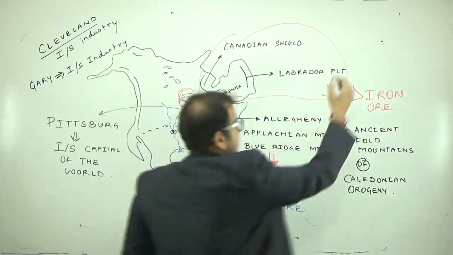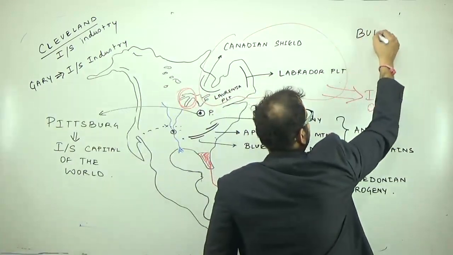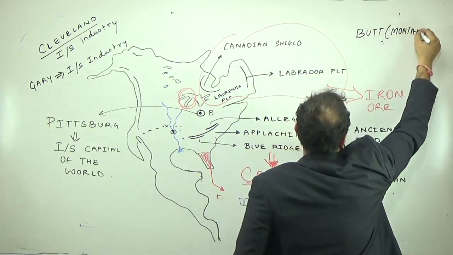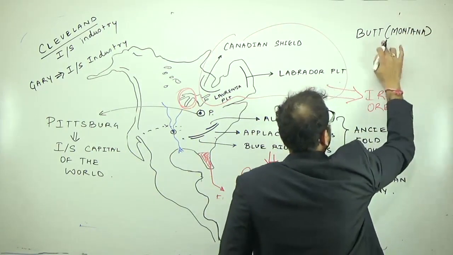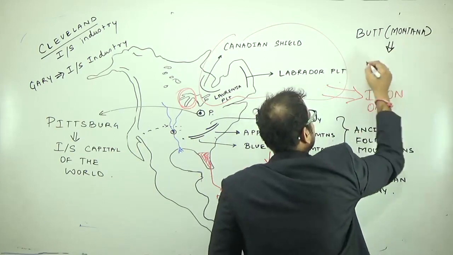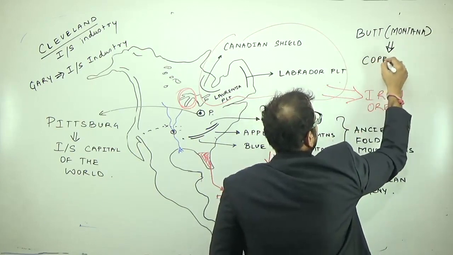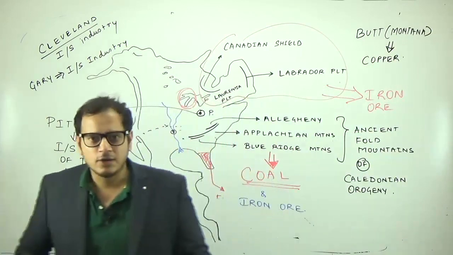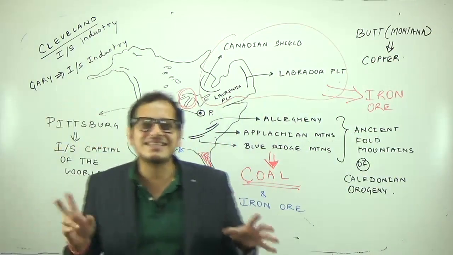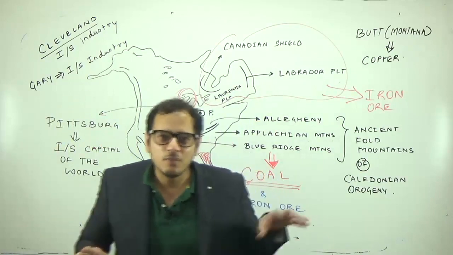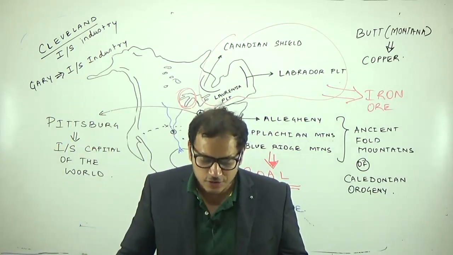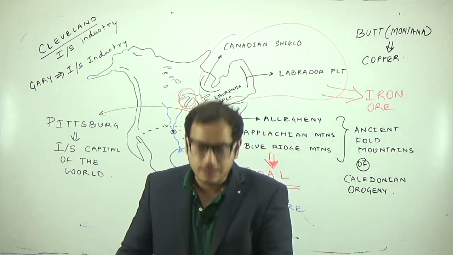You have Butte, in the Montana region of USA. What we have here? We have the world's richest copper mining region. Montana is famous for copper. The world's richest copper ore is found in the Montana state of USA.